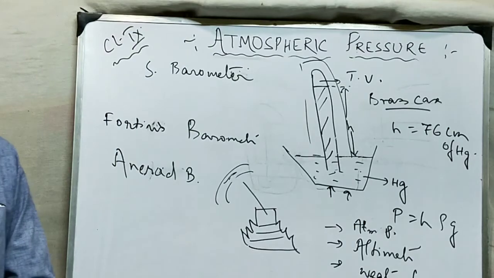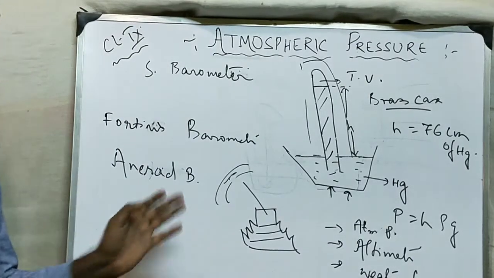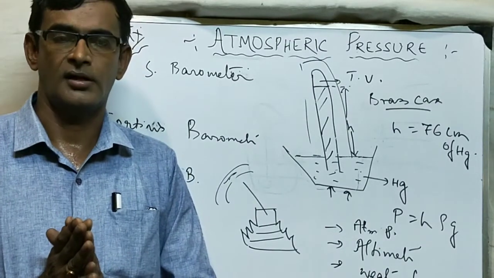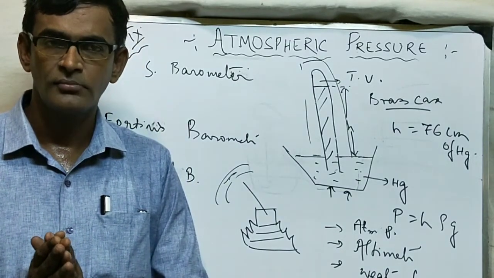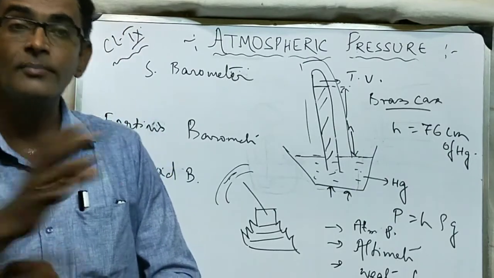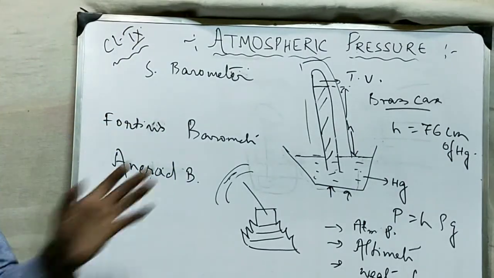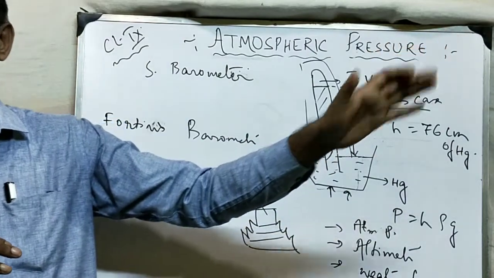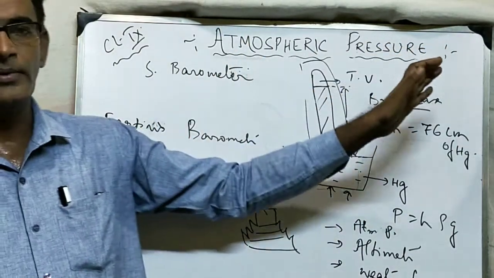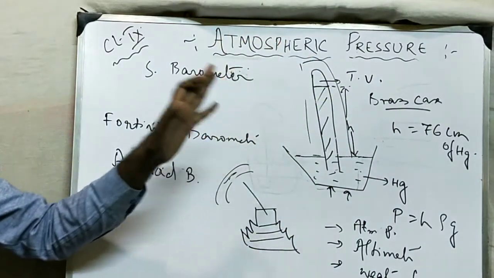If the pressure is increasing slowly, dry weather. If the pressure is increasing very fast, it means what? There is a chance of extremely dry weather. Falling abruptly, thunderstorm; rising abruptly, extremely dry weather.